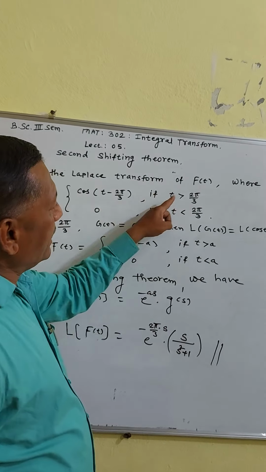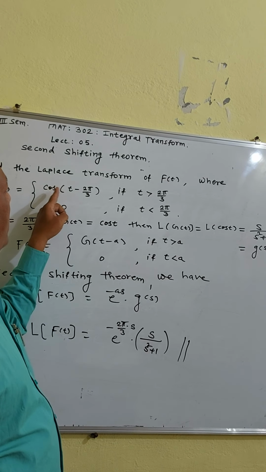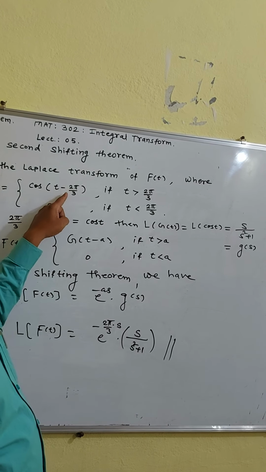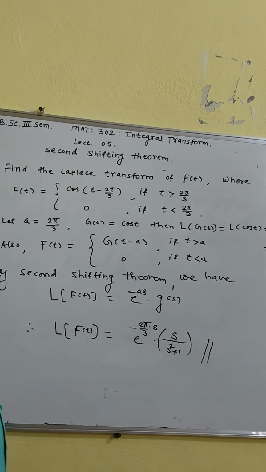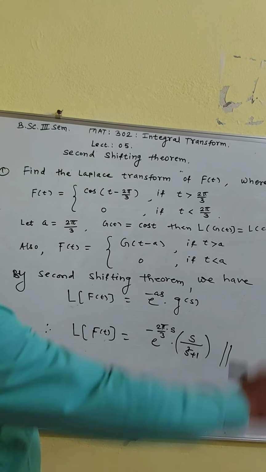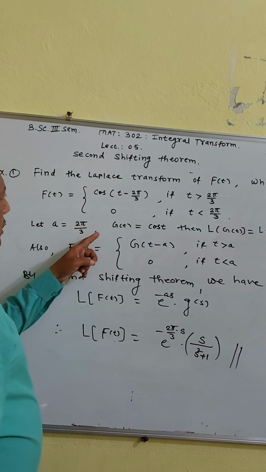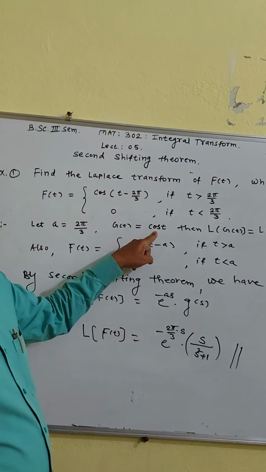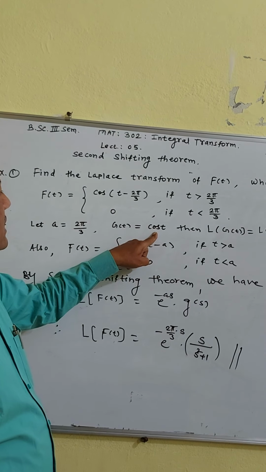That is, t is greater than a, here 2 pi by 3. Here we take a as 2 pi by 3, and g of t means cos of t. You can clearly see the statement of the second shifting theorem.